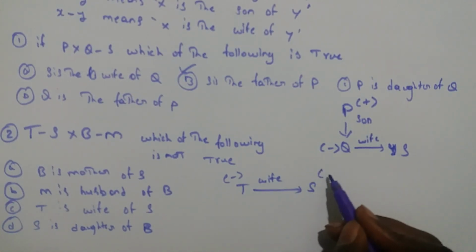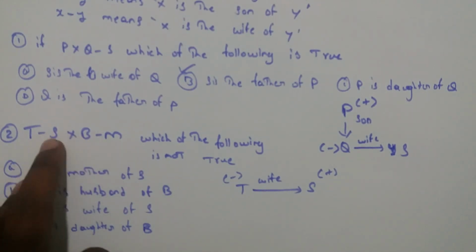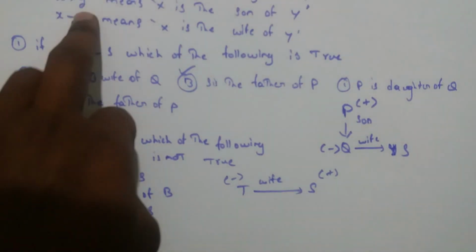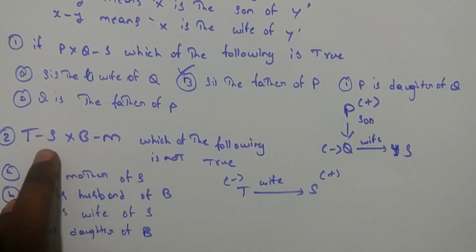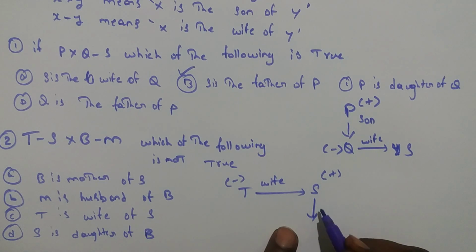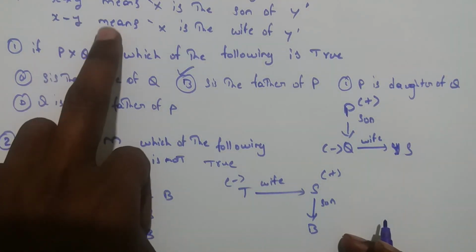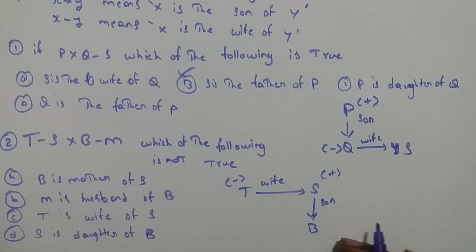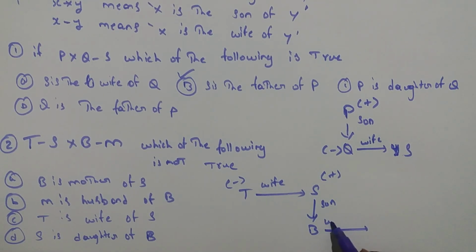Then the second one given is S into B. Into means X is the son of Y, so S is the son of B. Then here given B minus M. Minus means B is the wife of M.